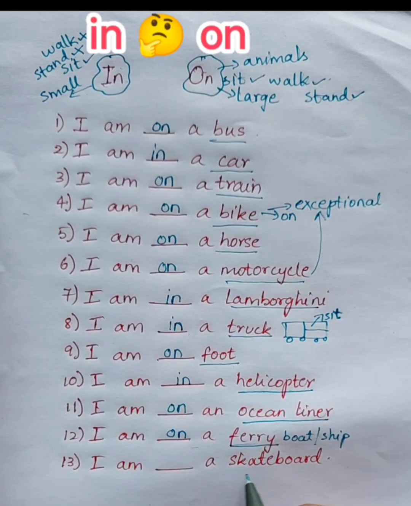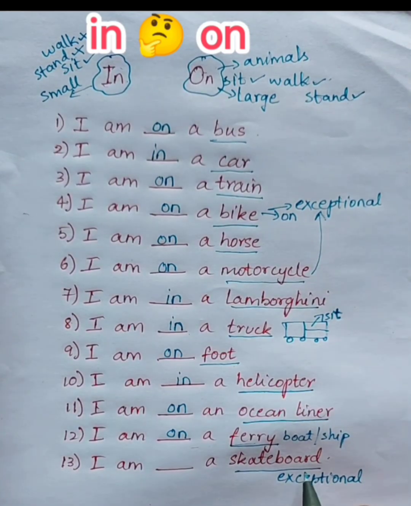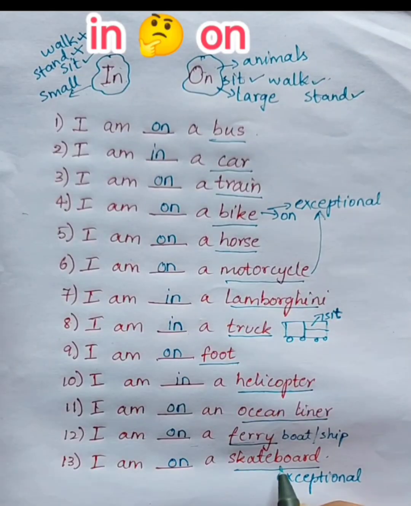Lastly, I am blank a skateboard. Skateboard is a keyword here. And this is also an exceptional case where there is no door for a skateboard which you can open and get inside. You can only be on a skateboard. I am on a skateboard.